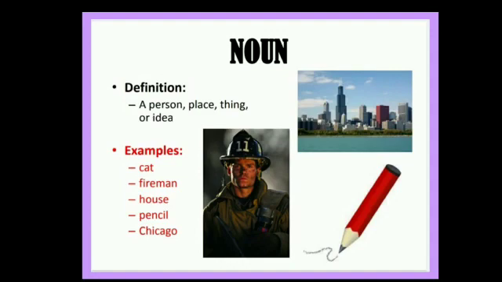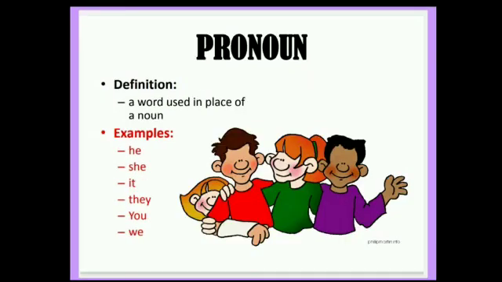Noun is a name of a person, place, thing or idea. For example, this is my house. Here, house is the name of the place, so it's a noun. Could you please give me your pencil? Here, pencil is a noun because it is a name of a thing. Now let's see other examples. Cat, fireman, Chicago are some of the other examples.